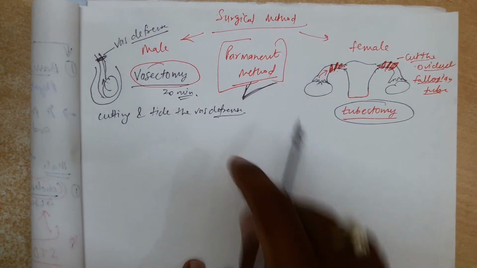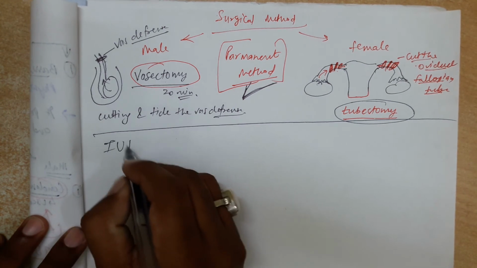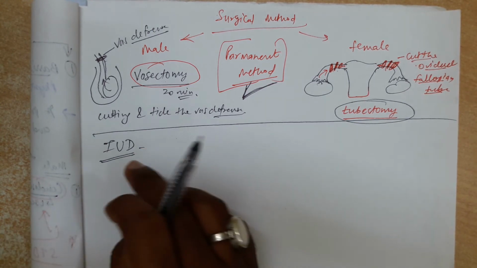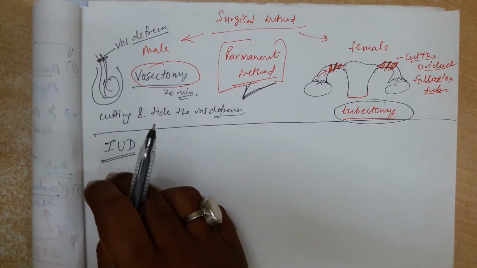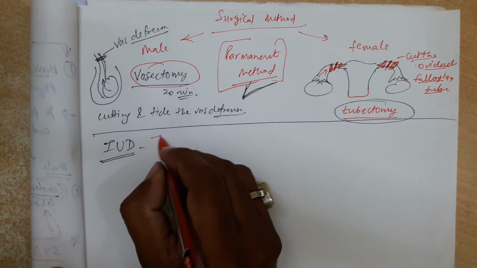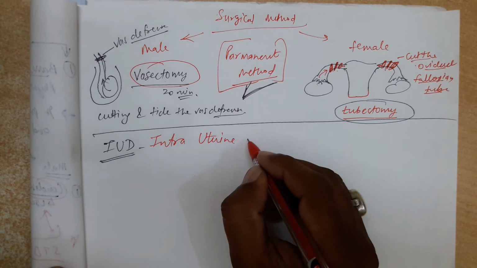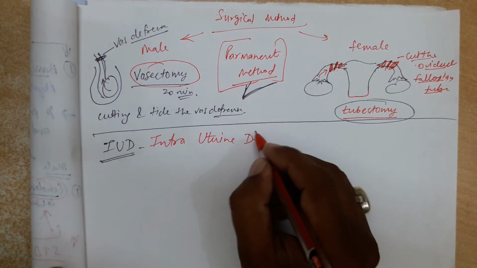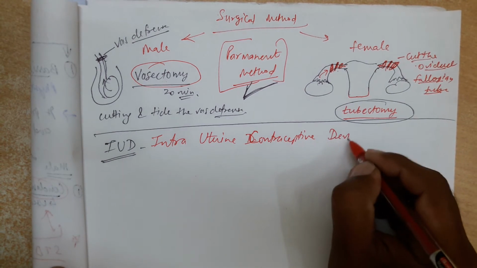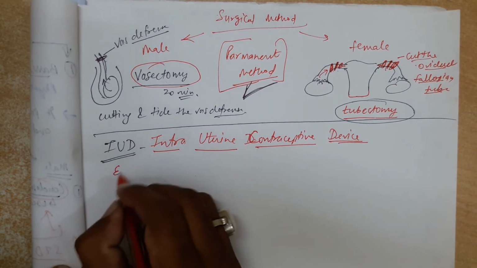Okay, and the last one we will discuss is called IUD. Sometimes the question is asked, what is IUD? That is also a physical barrier method, we can say, but it can be discussed alone also. IUD means intrauterine contraceptive device.